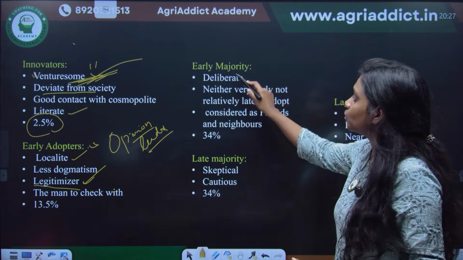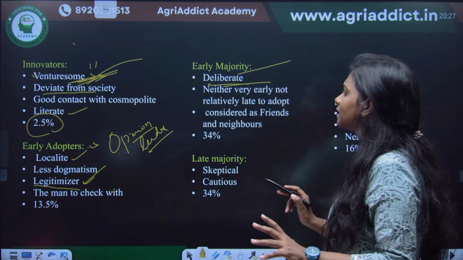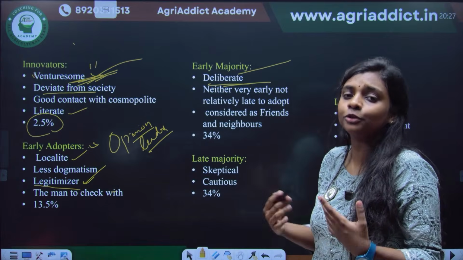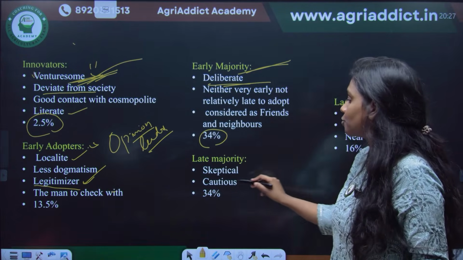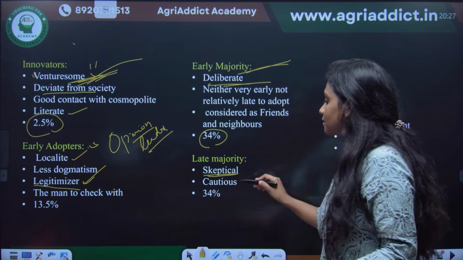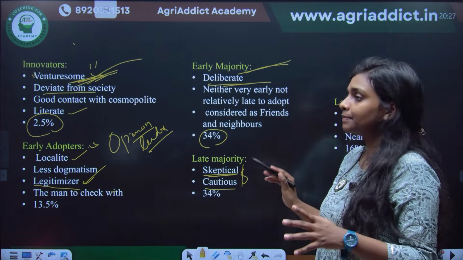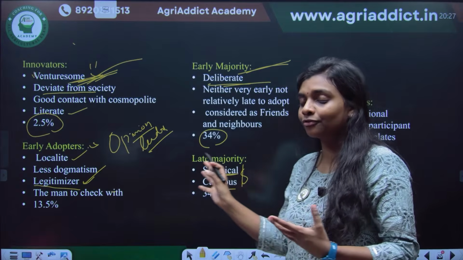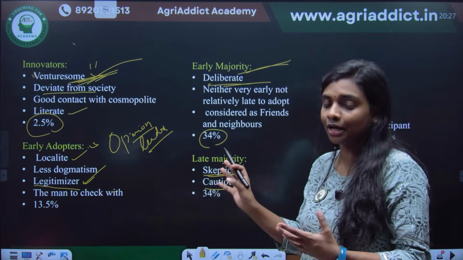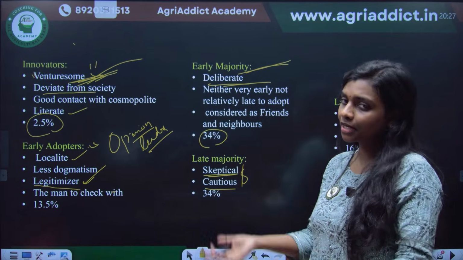And then the early majority, the term is deliberate. They are not very early to adopt, but not very late. They are the early majority, 34%. And then the late majority, which is known as skeptical and cautious. Okay, skeptical and cautious, that is the word. Skeptical and cautious means they are not that ready. Most of the half of the population has already adopted the technology. They are like, okay, the majority have already adopted. Now I can adopt.